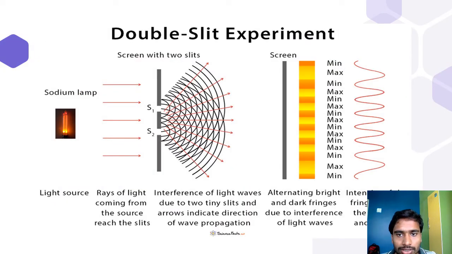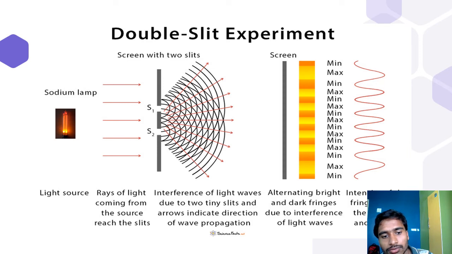So double slit experiment. As in the single slit, there was only one narrow slit on this obstacle. But in this double slit experiment, we are going to have two slits like this, and the wavefronts that are observed interfere and form the bigger wavefront, and the interference pattern is observed on the screen as in this pattern.